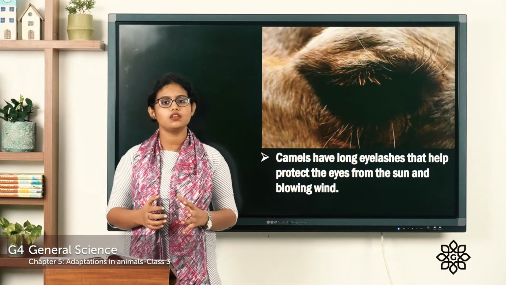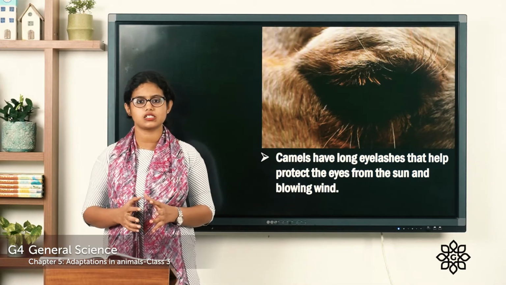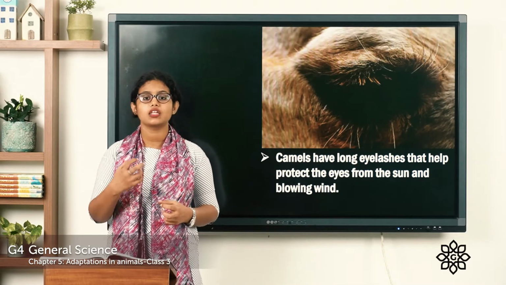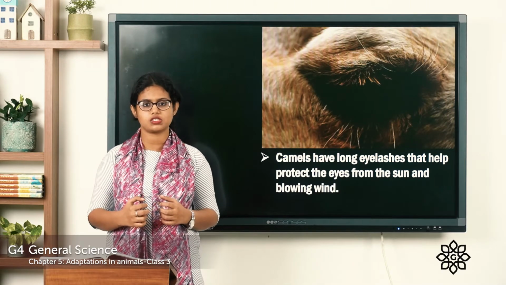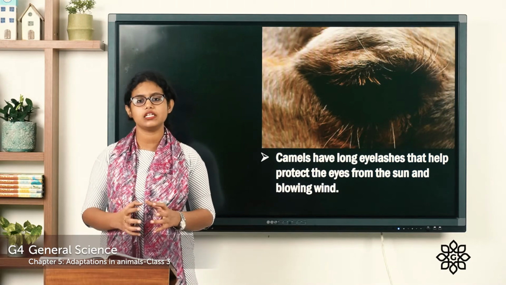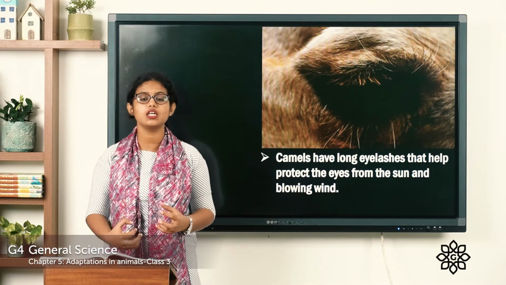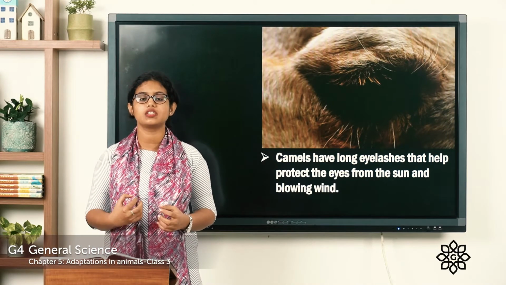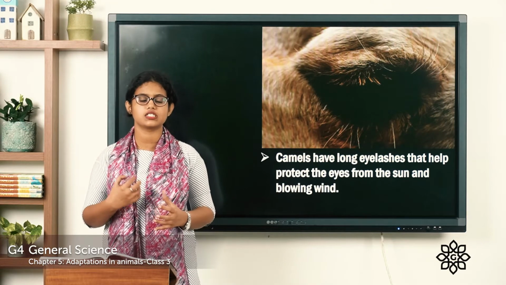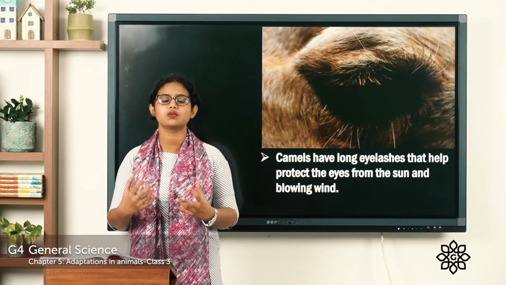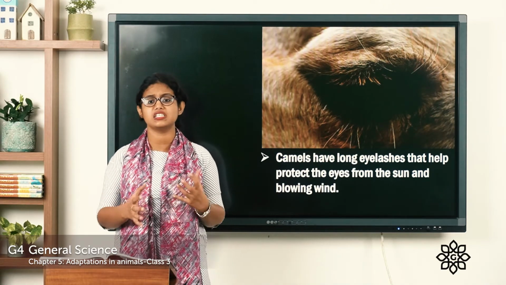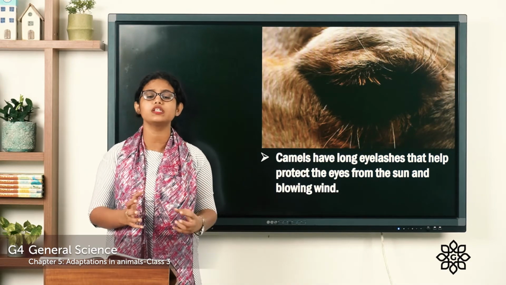Coming to the next one, their eyes. These camels have thick double eyelashes and a clear eyelid. Why do they have these thick eyelashes? These thick eyelashes protect them from the sand and from the wind blowing. You all know that in the desert there will be strong wind blowing.